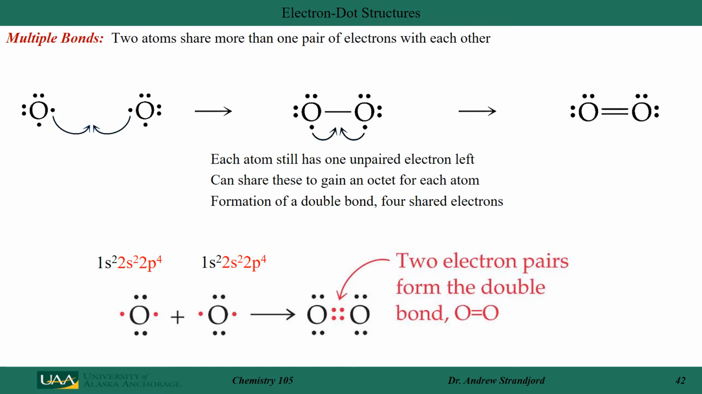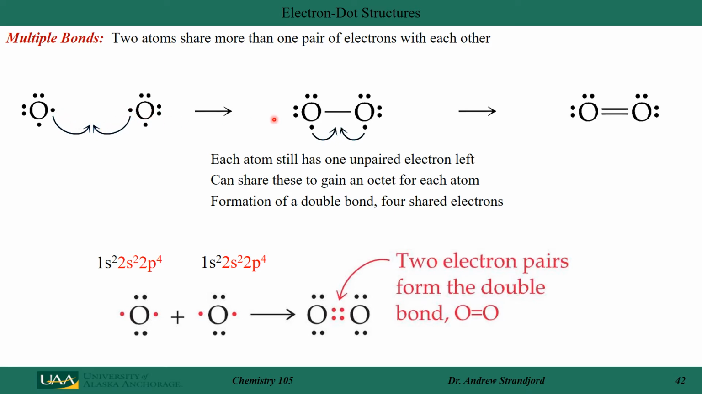When forming molecules, you can often share more than just 1 pair of electrons. And when you share more than 1 pair of electrons, we form multiple bonds. So let's look at oxygen as an example, and let's use the electron dot structure to show this. Here I have an oxygen atom with 6 valence electrons. I have a second oxygen atom with 6 valence electrons.